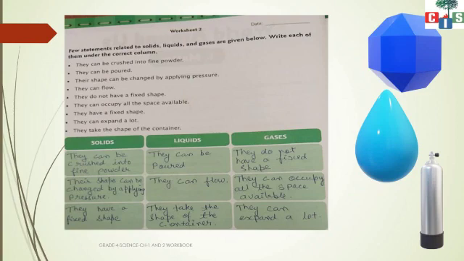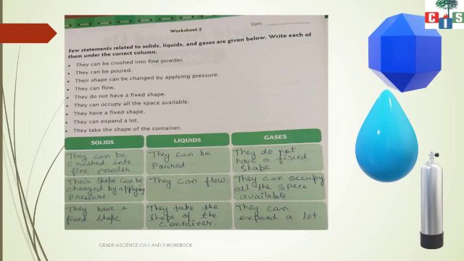So worksheet 2. Here some points are given and you have to write down whether these points are applicable for solids, liquids or gases. First, the points which are related to solids. Number 1, they can be crushed into fine powders. Solids can be crushed into fine powders? Yes. Then, their shape can be changed by applying pressure.